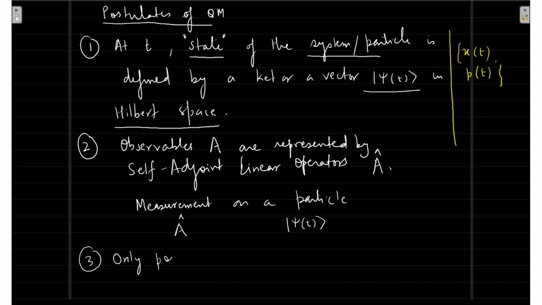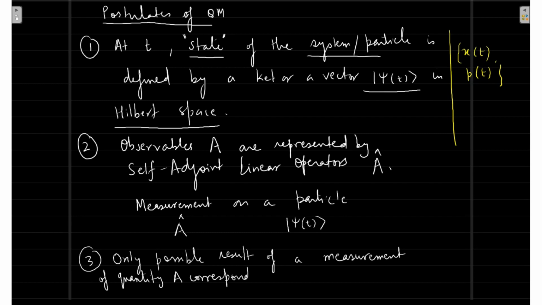Now, what are the further important points? The only possible result of a measurement of a physical quantity A, corresponding to operator A, is only possible value.